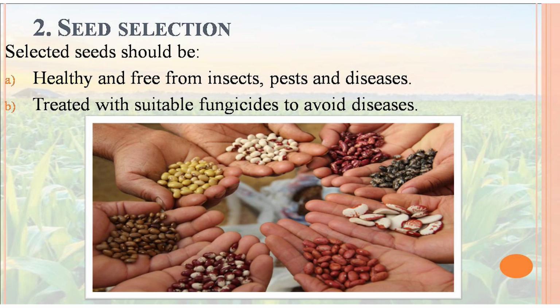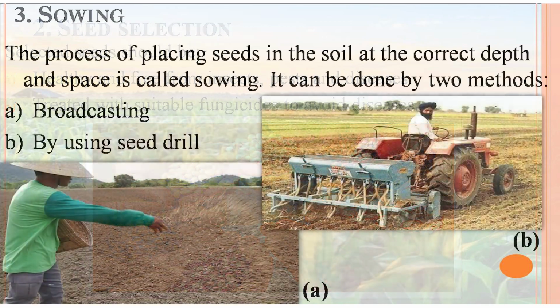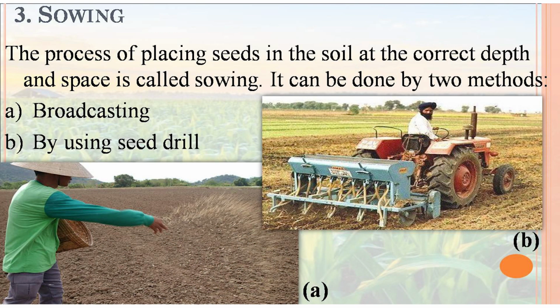In the next slide, we are heading towards seed selection. Seed selection is a must step, as we need a healthy crop, an insect-free crop. So seeds are selected on the basis of healthiness and being free from insects. The third step is sowing of the seeds, that means placing the seeds at perfect depth and perfect spacing in the soil. It is done by two processes: broadcasting and using a seed drill.